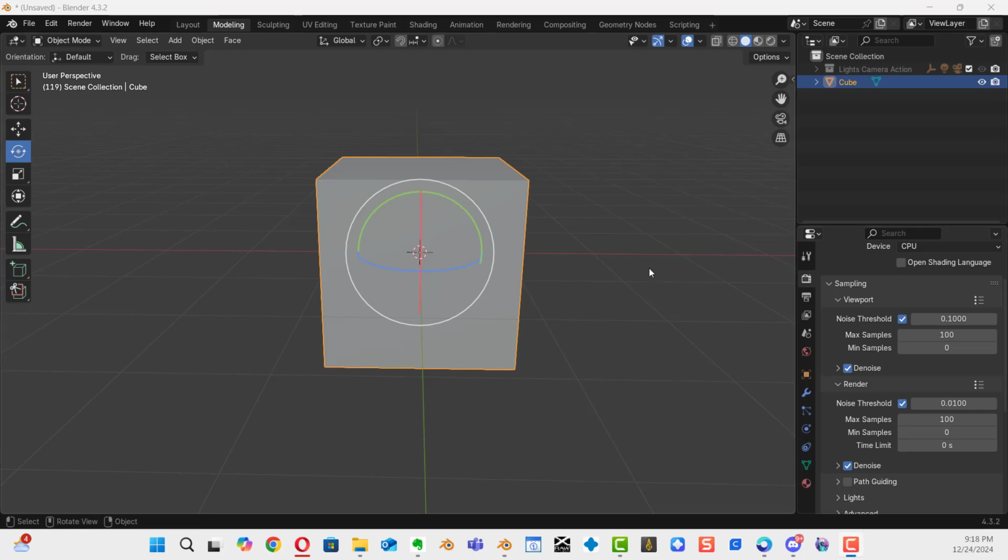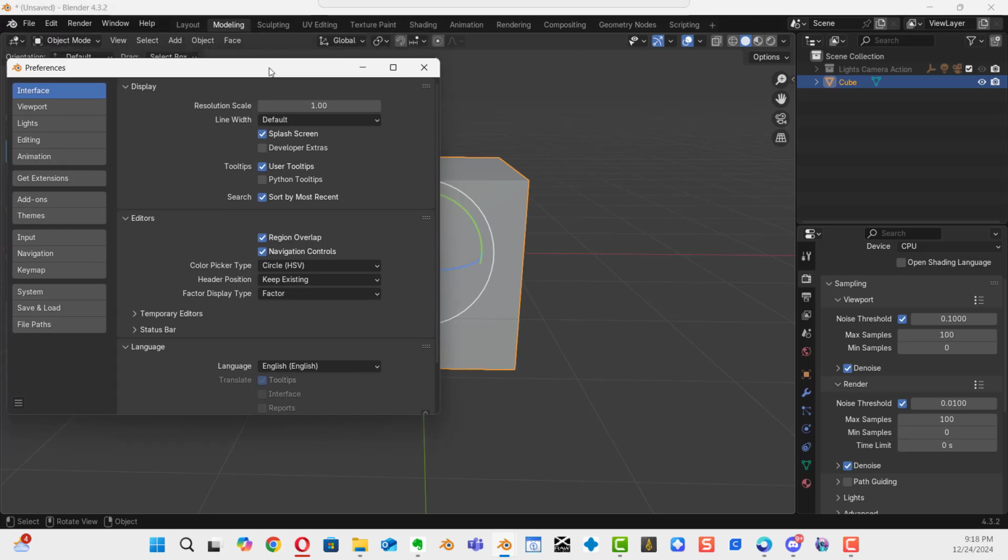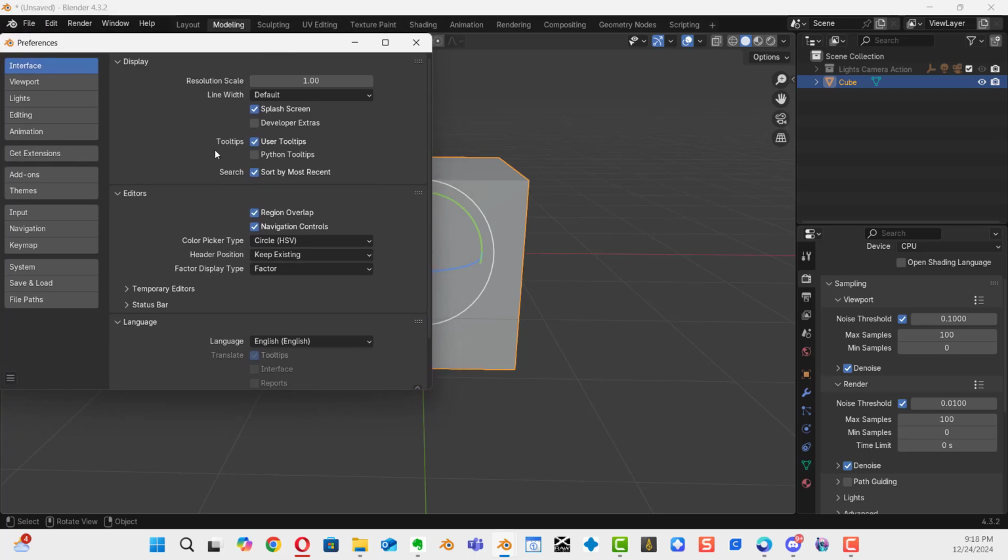We're going to address how to set up the preferences in Blender so that you can improve upon your productivity. Let's go ahead and get started. Let's start on your edit menu and let's go down to preferences at the very bottom. This is where we're going to learn to customize Blender.